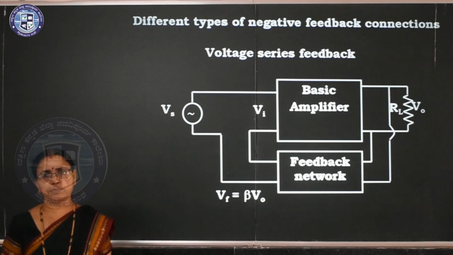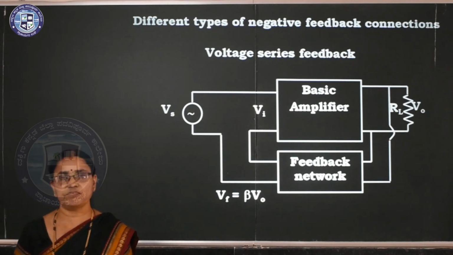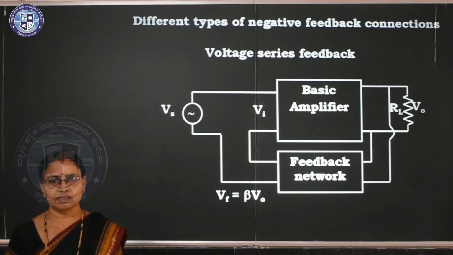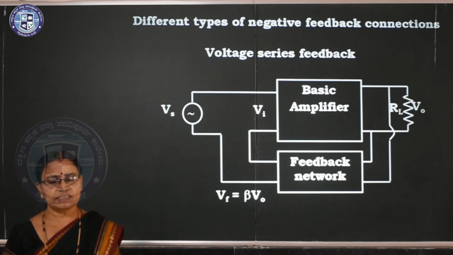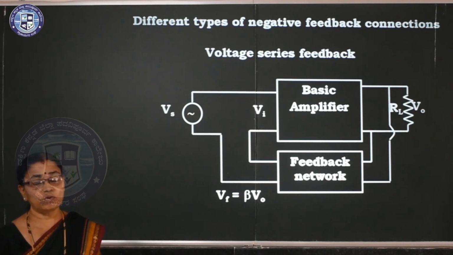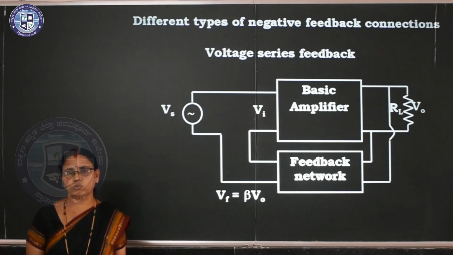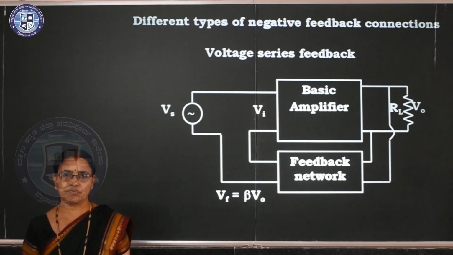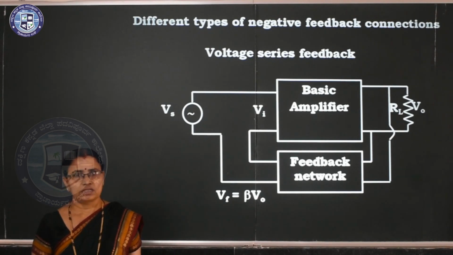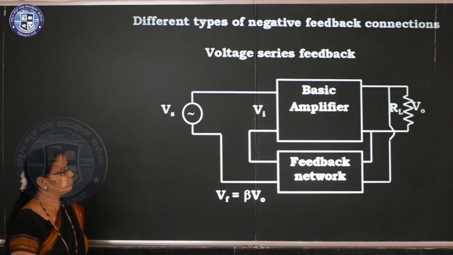Now, different types of feedback network. There are 4 types. We will see individually now. For only the block diagrams, we are discussing only voltage series feedback network. So here the first one, voltage series feedback.